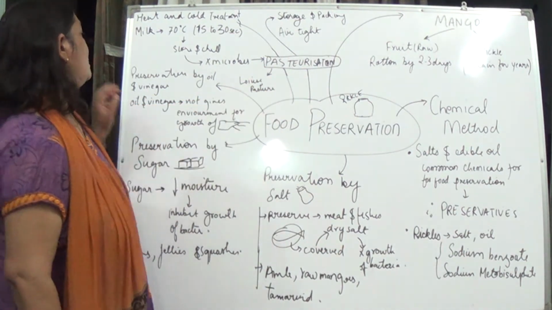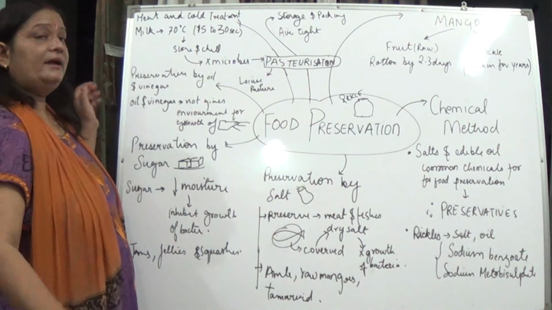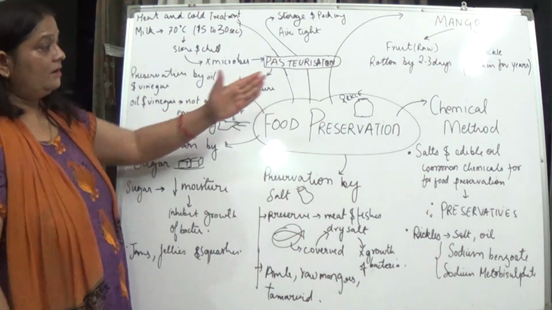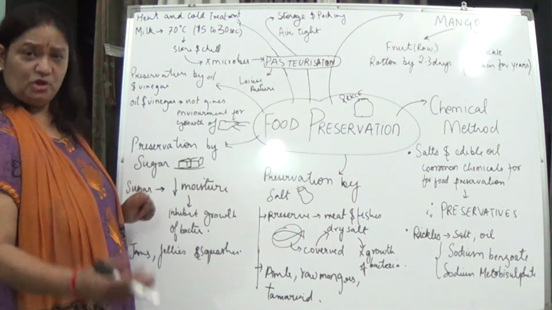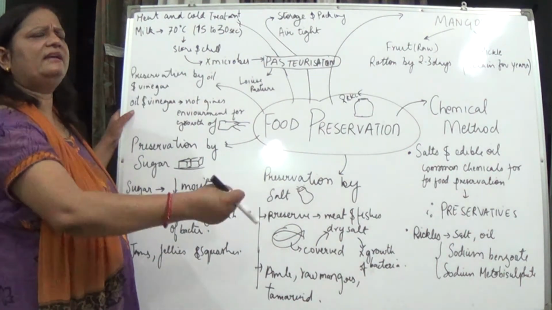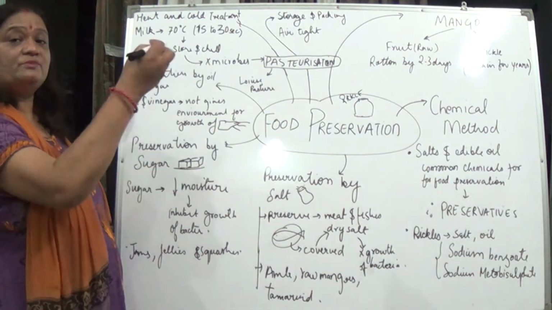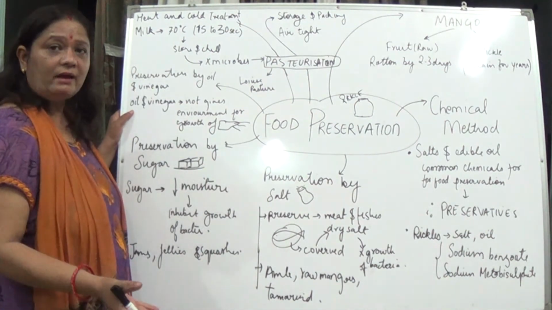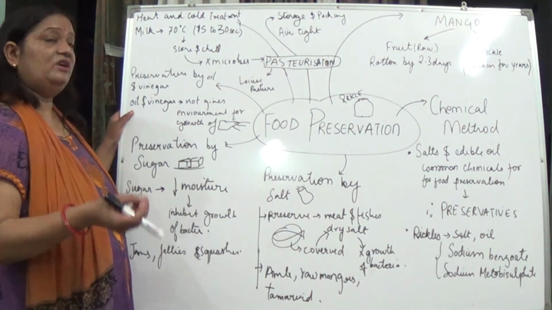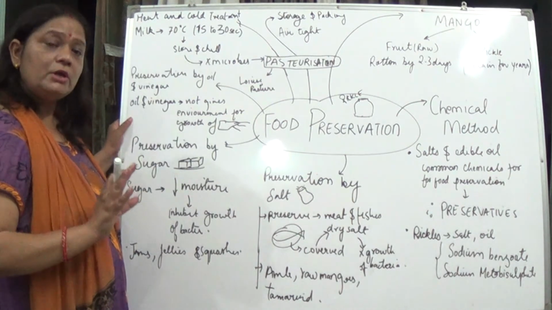Now, again, coming to preservation, it can be done by vinegar and oil. I have explained this in the pickle. We use oil or vinegar to store food because they create an unfavorable condition for the microorganisms, the bacteria, to grow. They can't grow in that, and naturally we can keep that substance for a longer duration for our use.